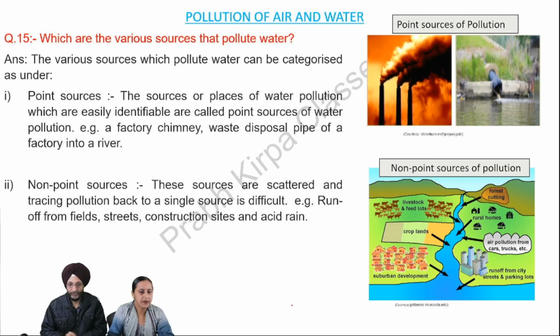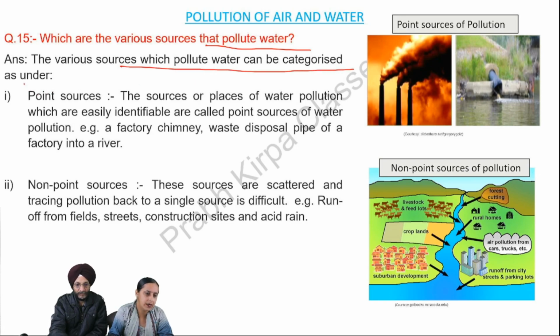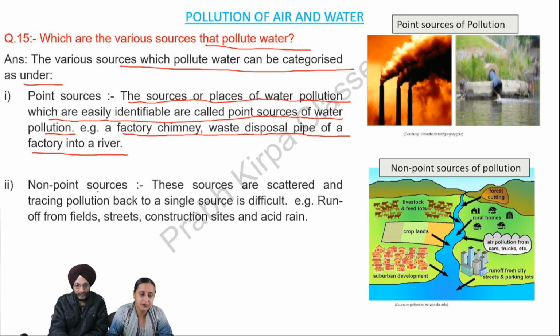Next question, which are the various sources that pollute water? Answer, the various sources which pollute water can be categorized as under. Number 1, point sources. The sources or places of water pollution which are easily identifiable are called point sources of water pollution. For example, a factory chimney, waste disposal pipe of a factory into a river.